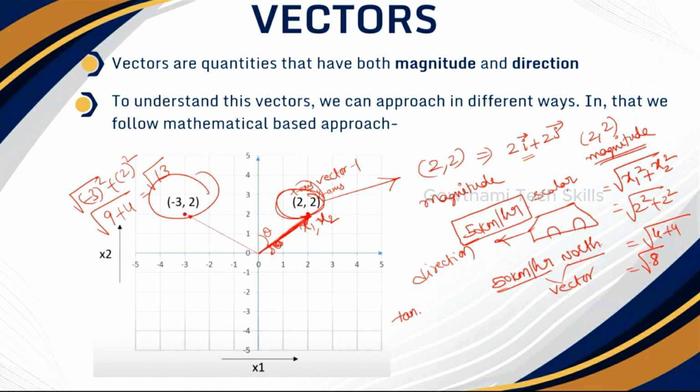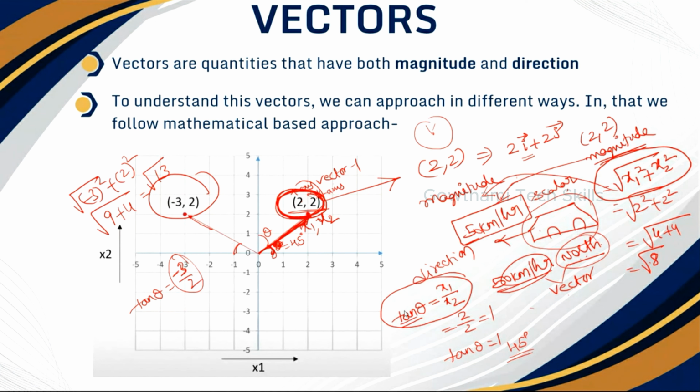You have to make use of the formula tan theta is equal to x1 by x2. That means 2 by 2, which is equal to 1. So tan theta is equal to 1 means on which degree? 45 degrees. So the theta for this vector is 45 degrees. Same thing you have to calculate for this: tan theta is equal to -3 by 2. You need to calculate the value, and that will be the angle for this vector.